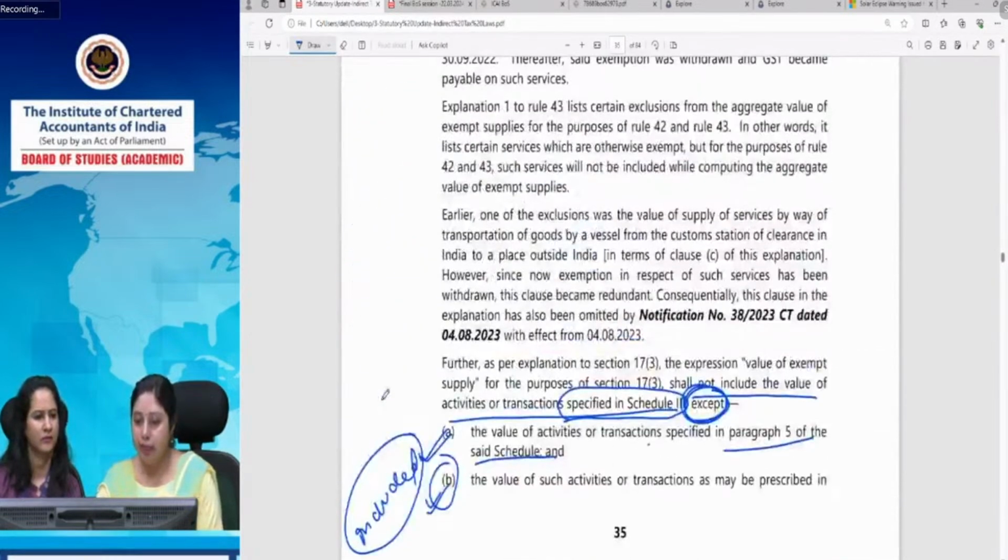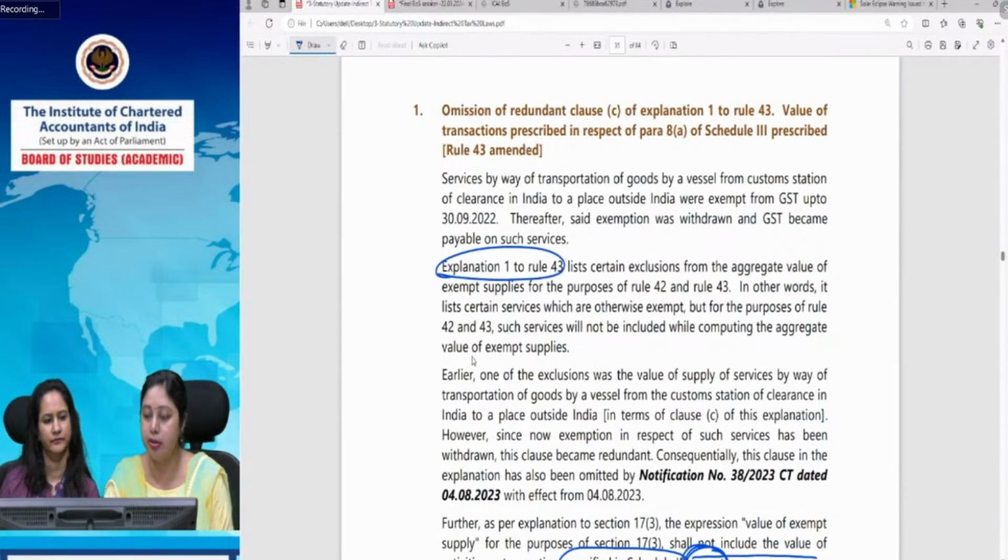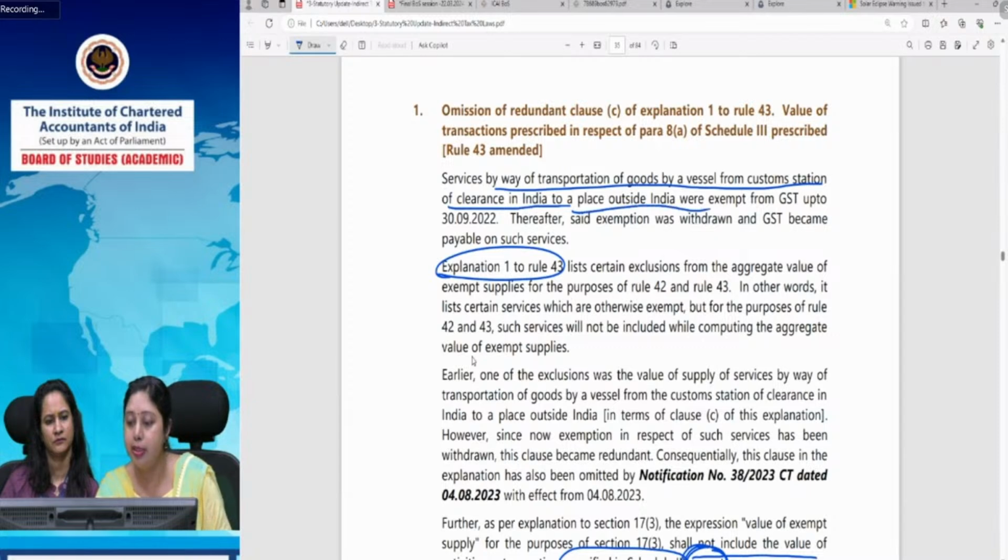I think I have left one point here. Yes, this is the point, that is supply of services by way of transportation of goods by a vessel from customs station. Yes, this was there. And I told you that the explanation to Rule 43 also has certain things which are excluded from the exempt supply. So whatever exempt supply we understand in GST is different from what we take for the purpose of reversal under ITC. So two differences we have just seen. We take two more inclusions, though they are not supply per se, but we take them in value of exempt supply. One more difference earlier was that the service by way of transportation of goods by a vessel from customs station of clearance in India to a place outside India.